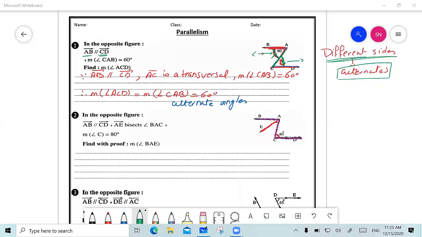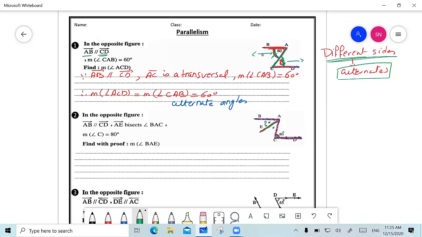Now I am given that the measure of angle C in question number 2 is equal to 80 and that AE is an angle bisector. So this means that those two angles, angle BAE and angle CAE, both of them are equal in measure. Can you now find for me the measure of angle BAE, this angle?